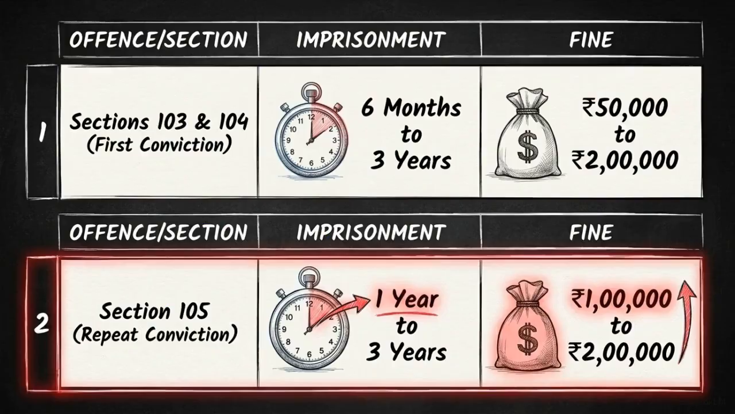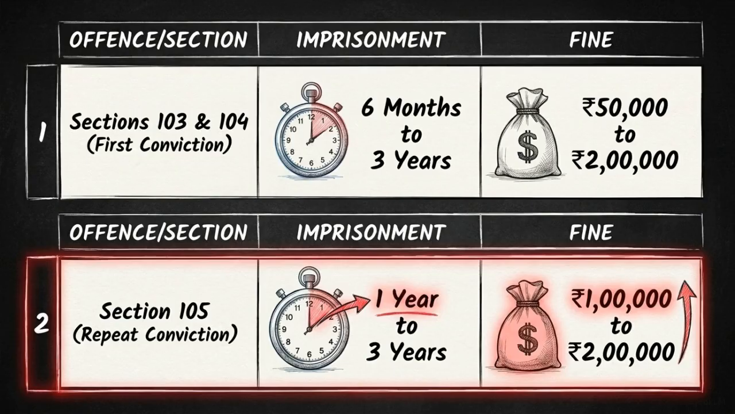Sections 103 and 104 set mandatory penalties for these acts. A conviction carries a prison term of 6 months to 3 years and a fine between 50,000 and 2 lakh rupees. Under Section 105, a second or subsequent conviction increases the severity.